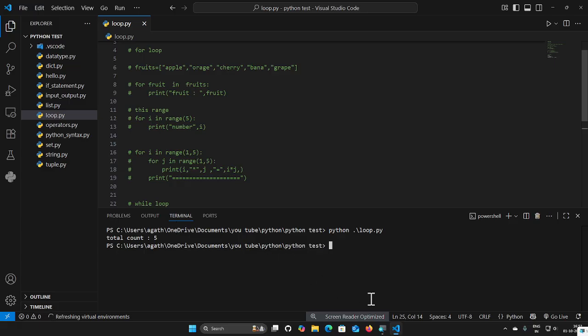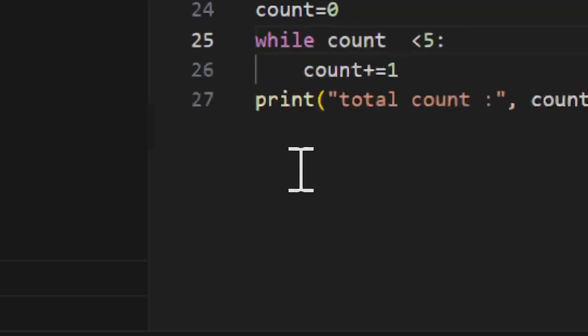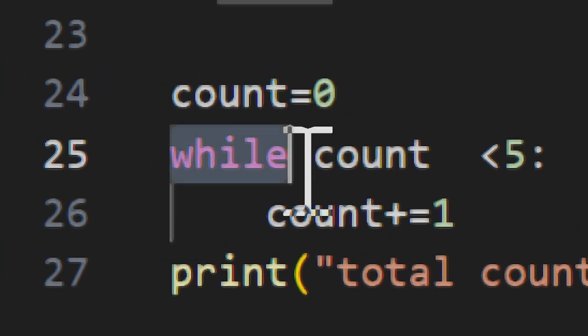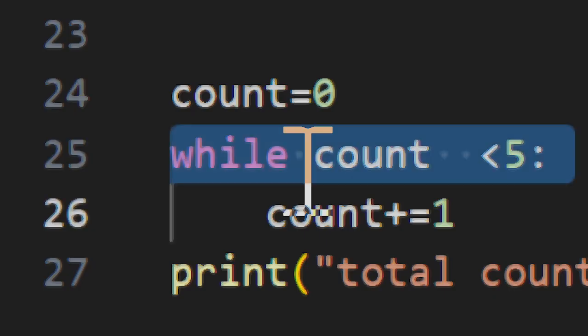Okay, in main, the 5 is given. I select this while block: while count less than 5 colon. This block is the main loop. This while has a condition.